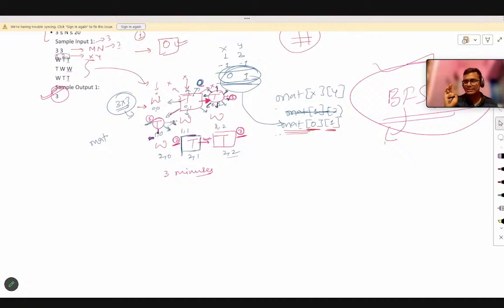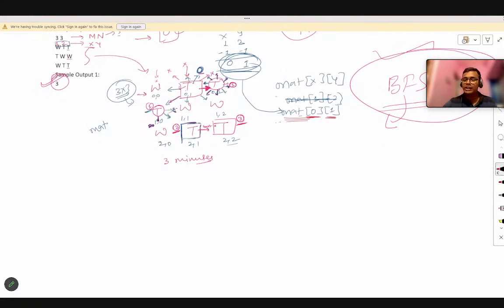So in BFS, how are we doing it? We are using a data structure named Q. I think you are aware of this data structure Q. Now what actually is Q? Q is a data structure which is first in, first out. That means whatever comes into the queue first will go out from the queue first. That you should know.